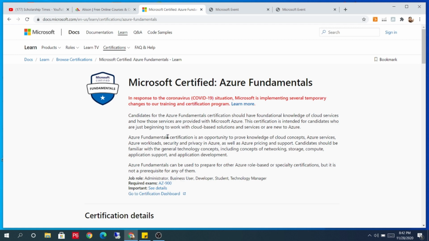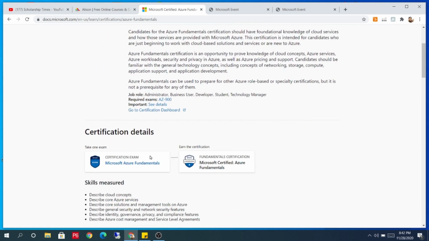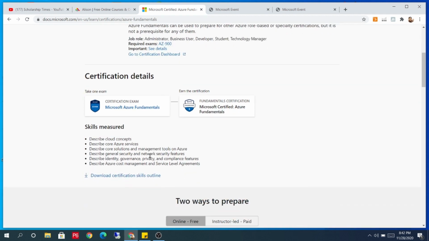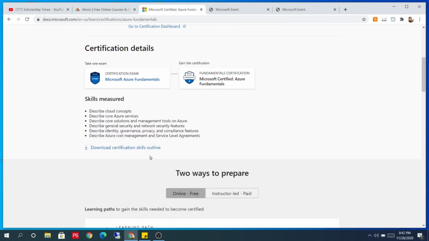So all you have to do is open the Microsoft Certification Fundamentals main web page. Here you can see Microsoft Certified Azure Fundamentals. Candidates for the Azure Fundamentals certification should have foundational knowledge of cloud services and how those services are provided with Microsoft Azure. This certification is intended for candidates who are just beginning to work with cloud-based solutions and services or are new to Azure. Here you can see the certification details and the core modules of this course.